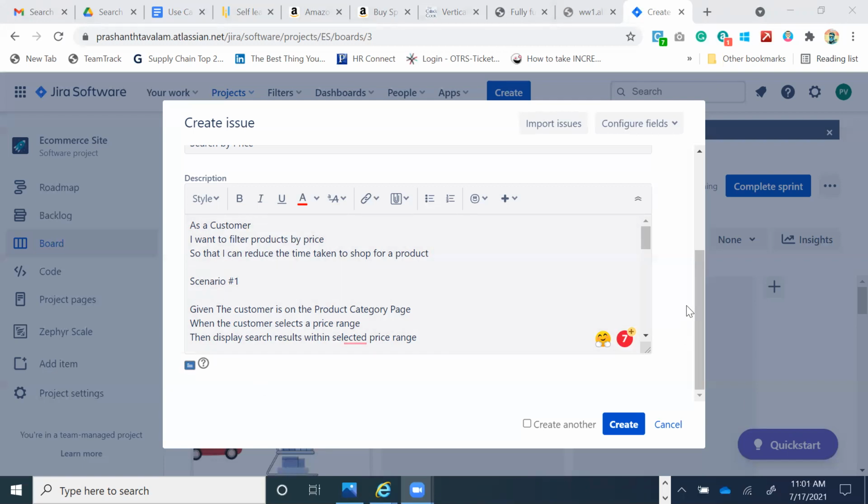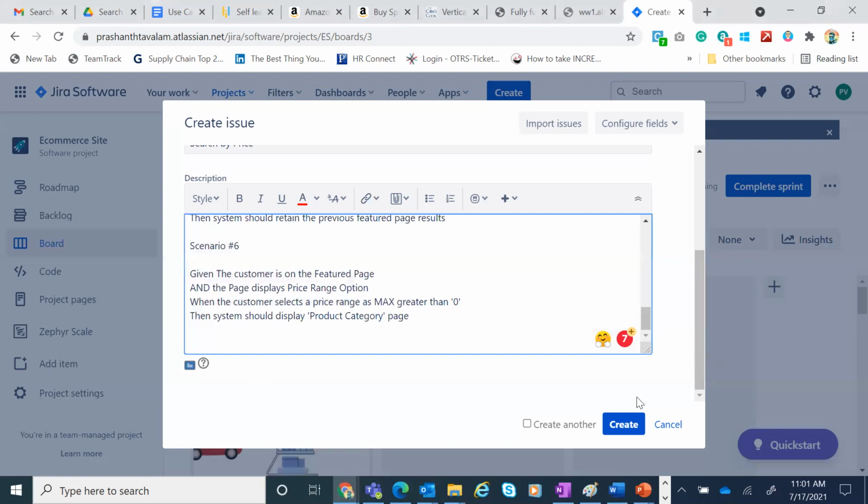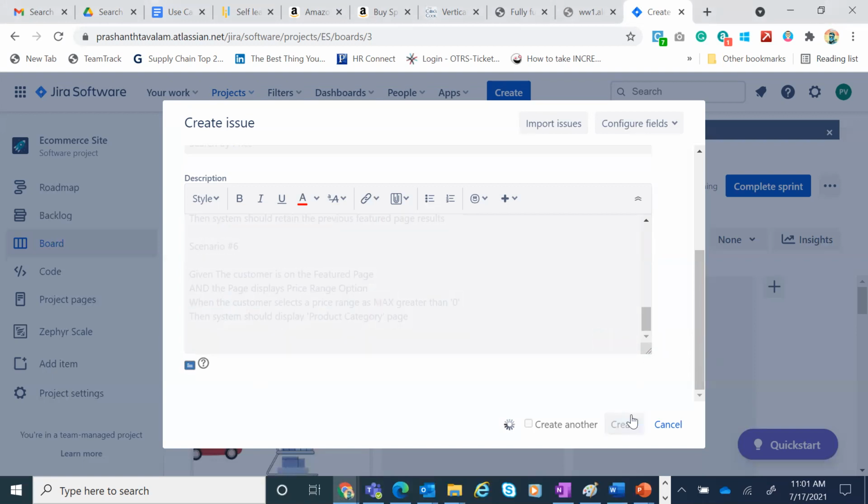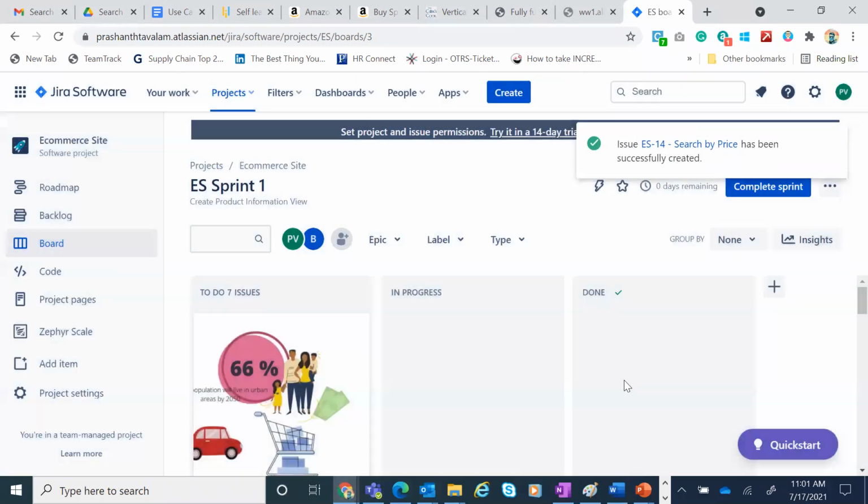Now you're able to hear me. I think you got a good understanding of how to capture this in Jira. Now you created this in Jira.